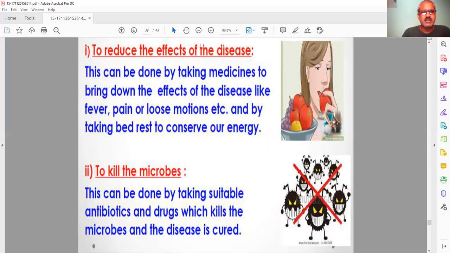By taking medicine to bring down the effect of the disease, like fever, pain, loose motion, these things can be stopped, but the disease is not cured. It is just reducing the symptoms. The second step: we can kill the microbes by taking suitable antibiotics and drugs, which kill the microbe, and the disease is cured.